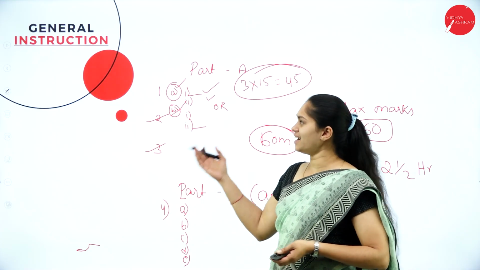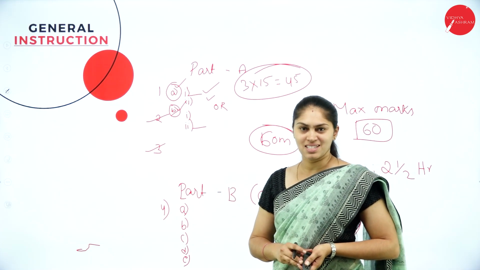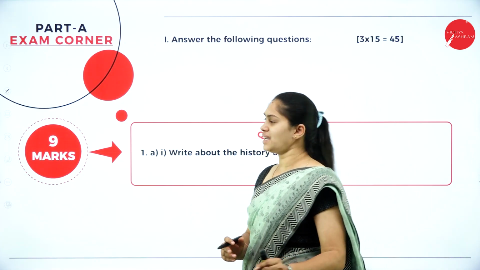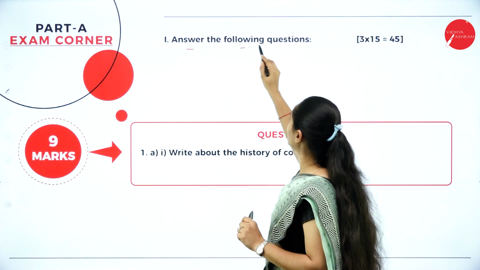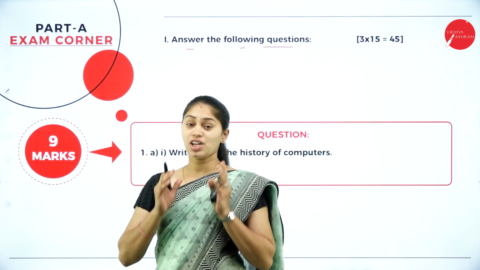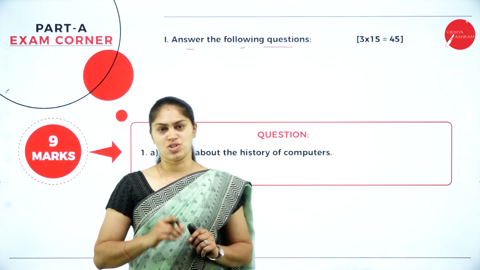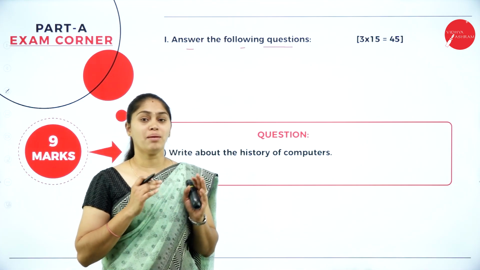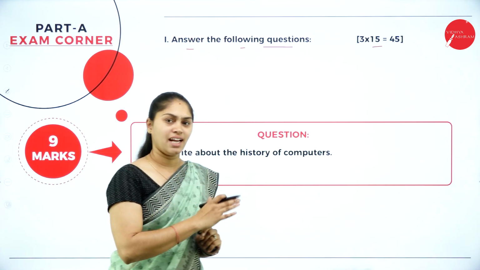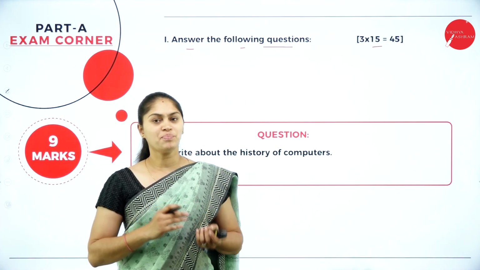I hope it's all clear. Let me go with the question paper discussion. In that we have part A. In part A, what is the general instruction? Answer the following questions. That means we have 3 questions from part A. You need to answer all the 3 questions, either A or B from each question, and each question carries 15 marks. 3 into 15, totally it will be for 45 marks.